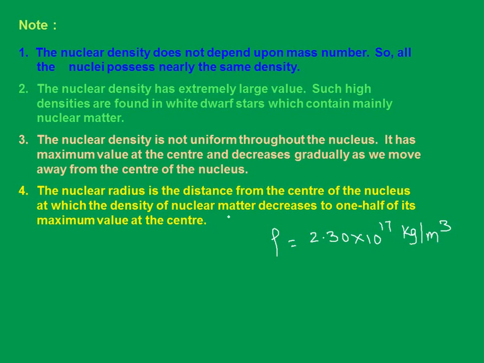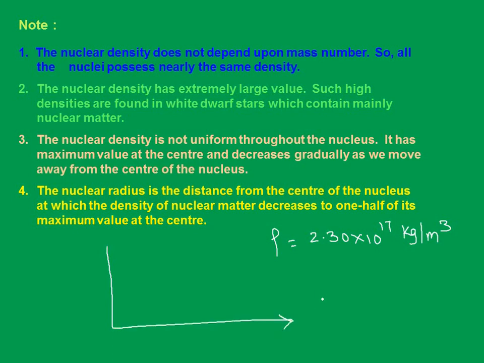The nuclear radius is the distance from the center of the nucleus at which the density of the nuclear matter decreases to 1/2 of its maximum value at its center. For this, we can consider a graph.